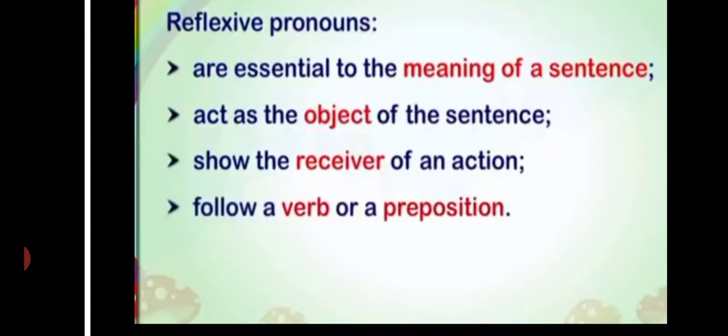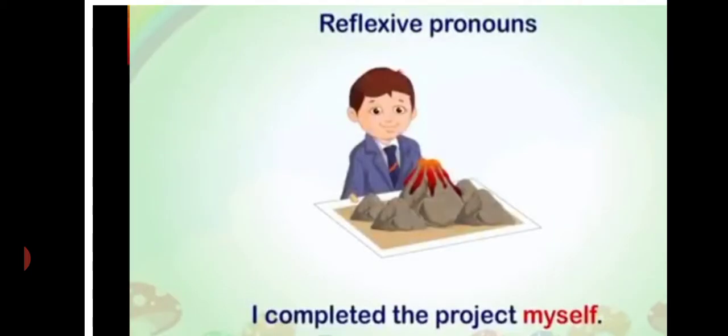For example, I completed the project myself. She is very proud of herself. He baked the cake himself. Reflexive pronouns such as myself, herself, himself, and yourself always refer to the subject in a sentence. They are used when the subject and the object refer to the same person.